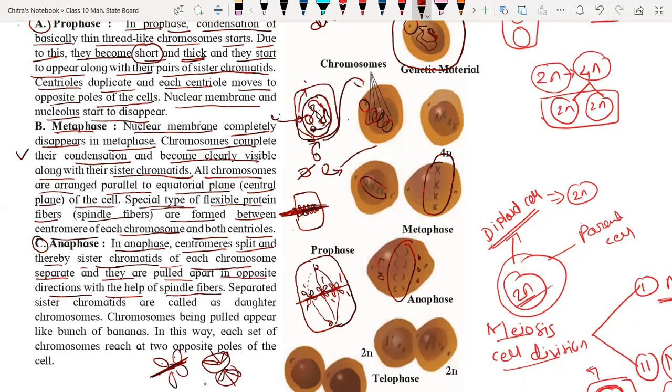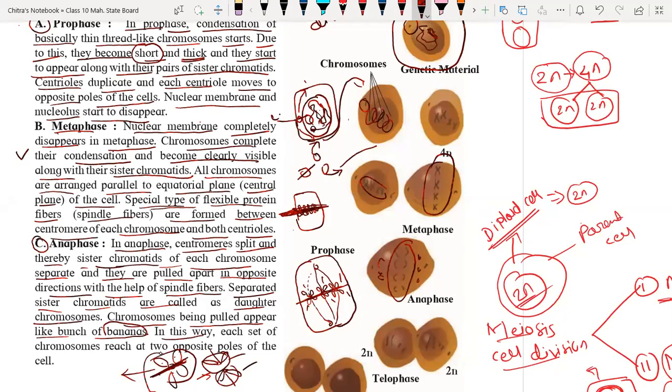Okay, next, separate sister chromatids are called daughter chromosomes. Okay, so this is the parent chromosome, and when it splits into two parts, they are called daughter chromosomes. Next, the chromosomes being pulled appear like a bunch of bananas. See, they appear like a bunch of bananas.